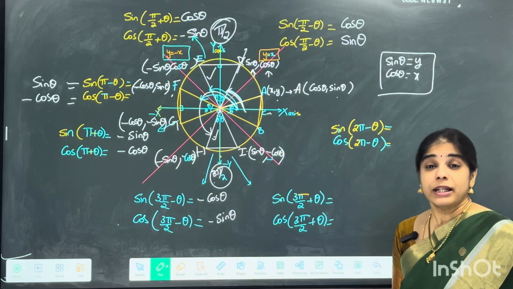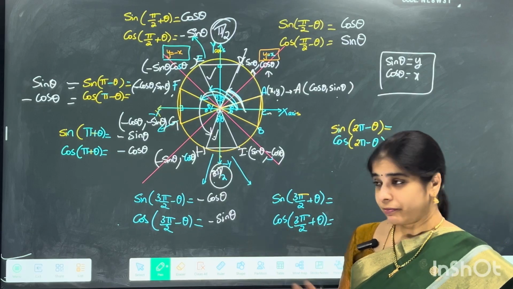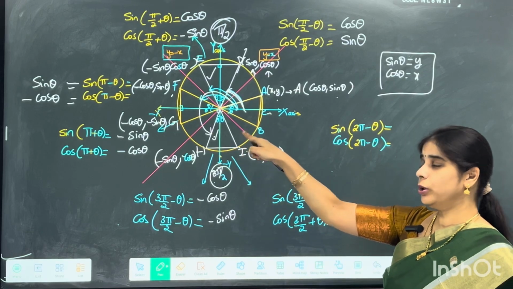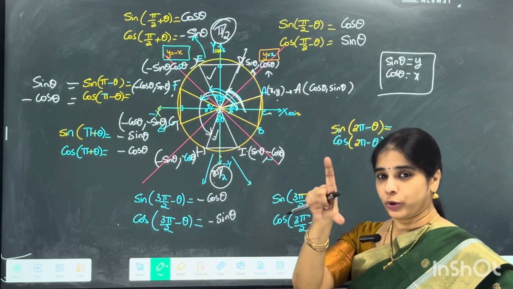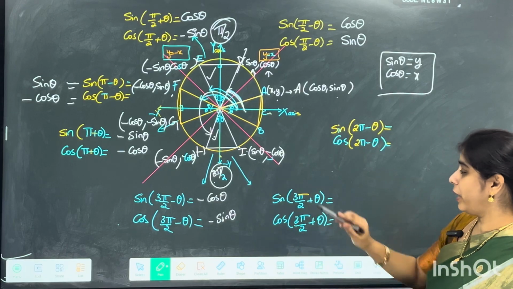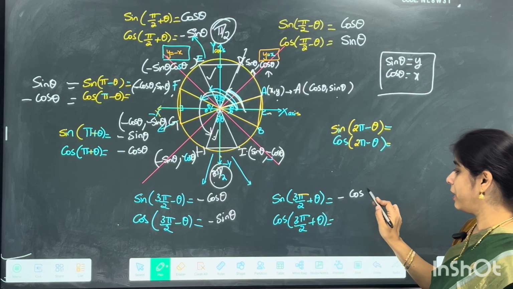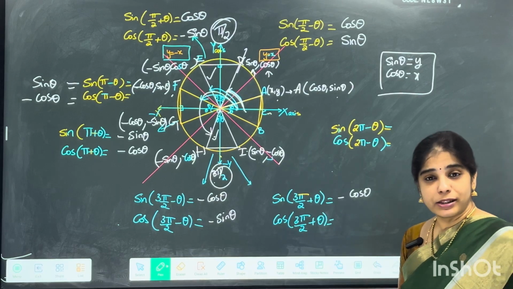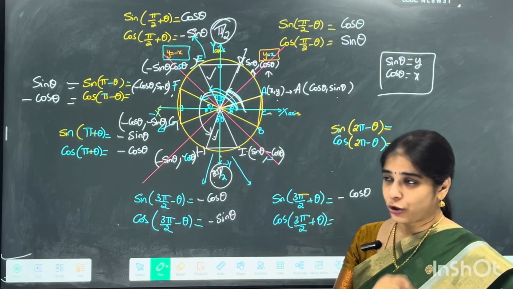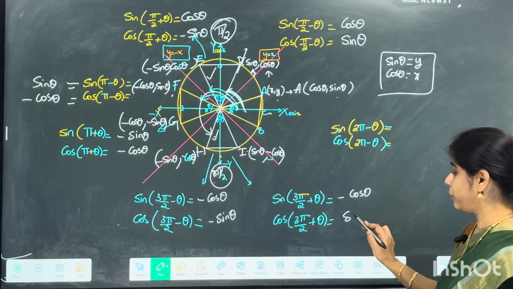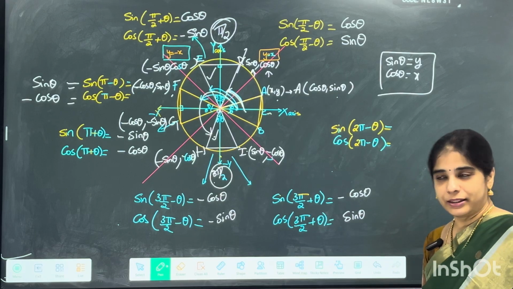Now coming to sine. What is sine for 3 pi by 2 plus theta? Sine is again vertical length. Vertical length is always the y length. That y length is your minus cos theta, and cos is always the horizontal length, and that horizontal length will be your x value, that is sine theta.